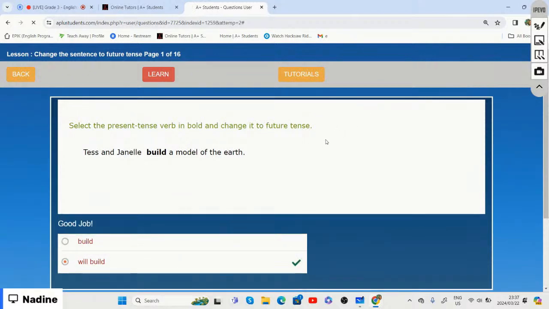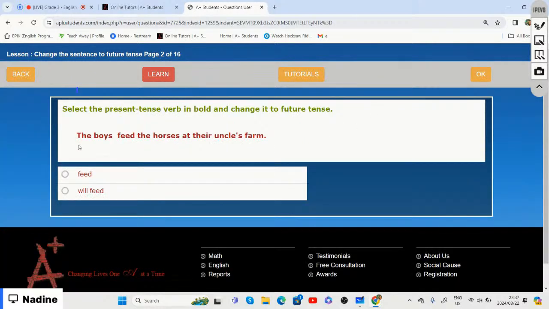All right. The boys feed the horses at their uncle's farm. We need to choose the correct word to show that the sentence is changing from present tense to future tense.